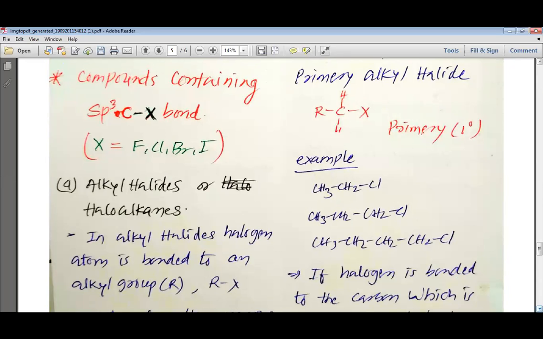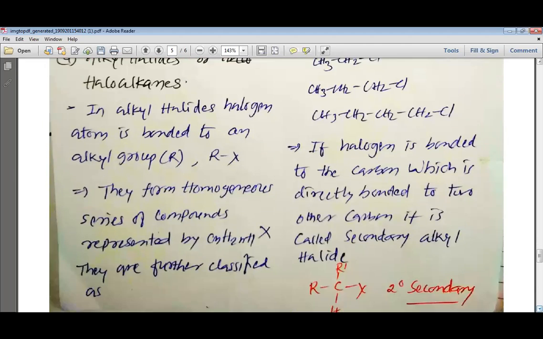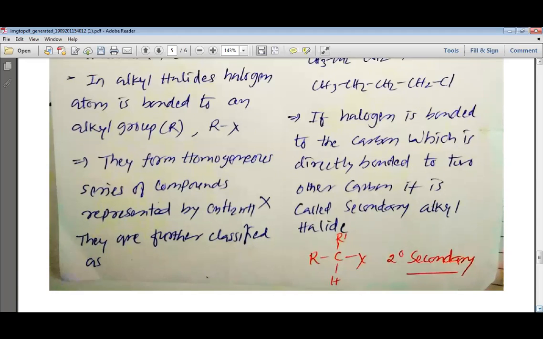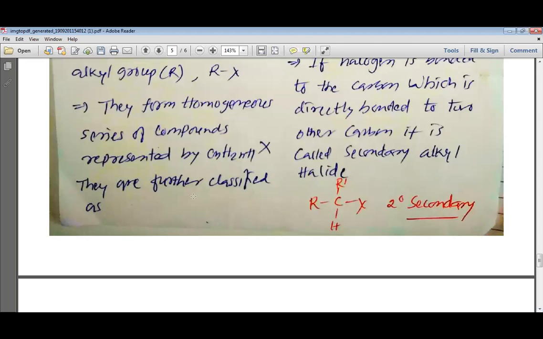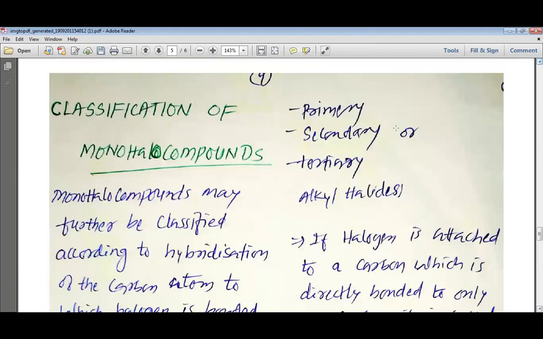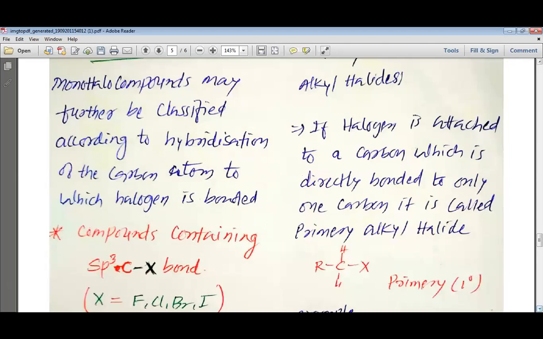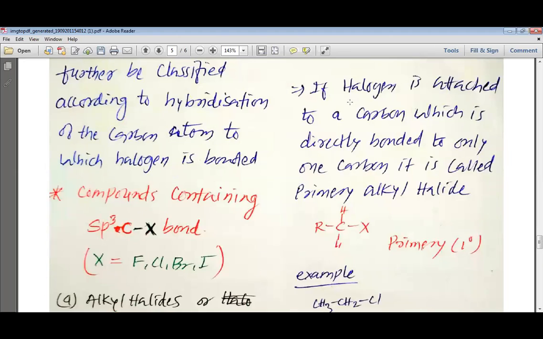Now first we will study about the alkyl halides or haloalkanes. In alkyl halides, a halogen atom is bonded to an alkyl group, RX. They form a homogeneous series of compounds represented by CnH2n+1X. Haloalkanes can be further classified as primary haloalkane, secondary haloalkane, and tertiary haloalkane. So let us understand one by one what are these primary, secondary, and tertiary haloalkane.